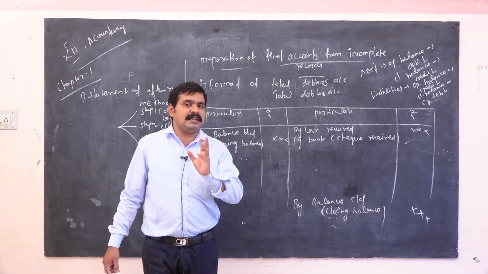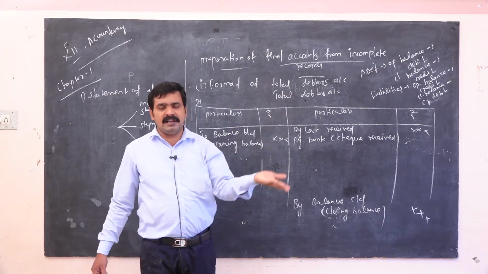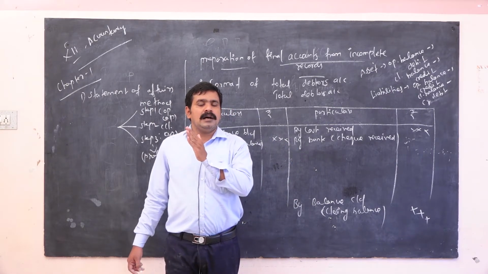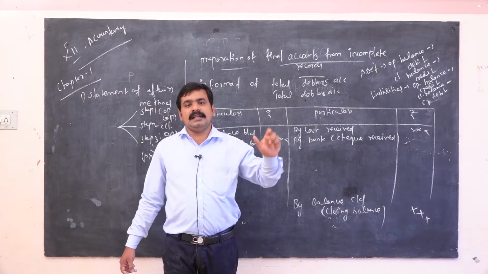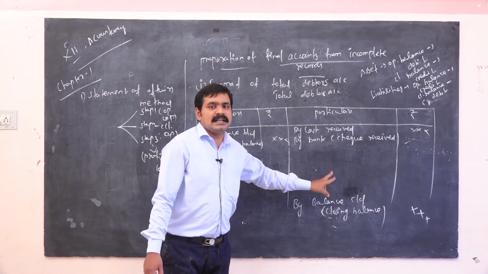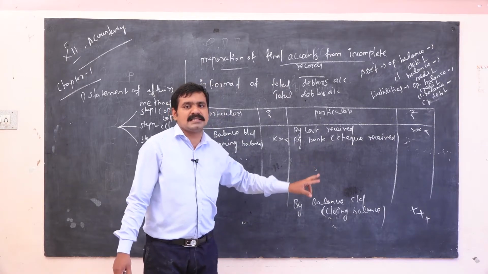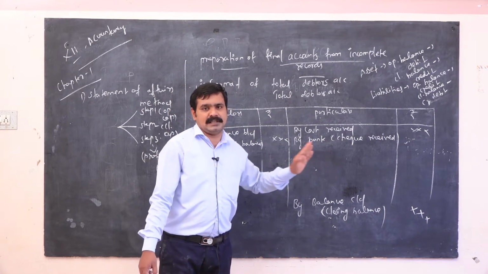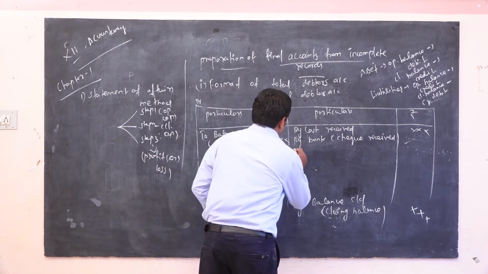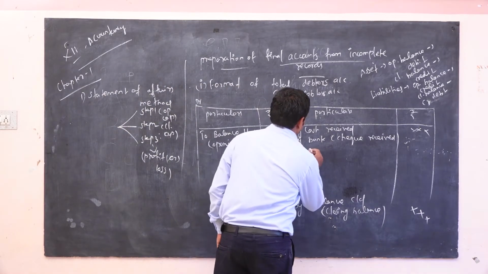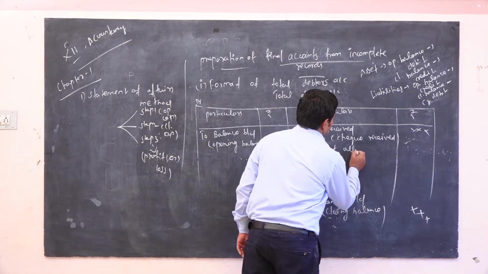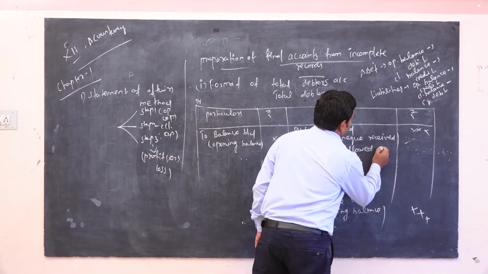Discount allowed is one of the expenses in your double entry system. Discount allowed is one of the expenses; you have to show it on the debit side in the double entry system. But here discount allowed comes under credit side because that is called the single entry system. Okay, so by discount allowed account,